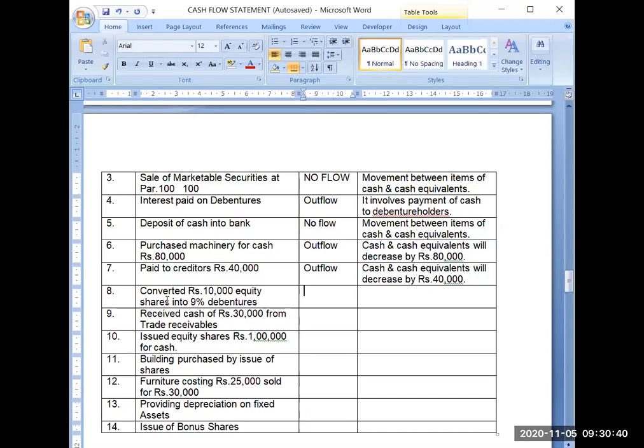Okay, now next is converted rupees 10,000 equity shares into 9% debentures. Let's see how many of you can answer it properly. You are converting your equity shares into 9% debentures. Yes, very good.